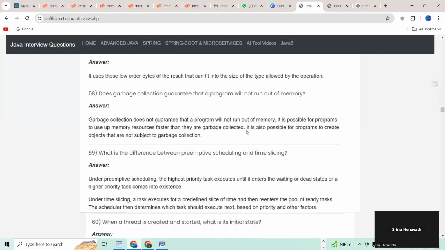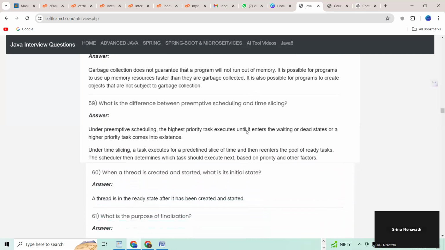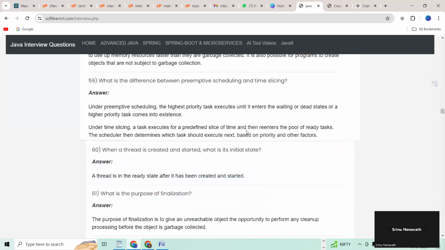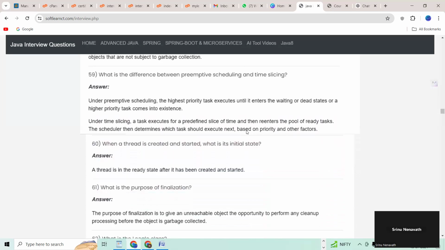Does garbage collection guarantee that a program will not run out of memory? 59. What is the difference between preemptive scheduling and time slicing?